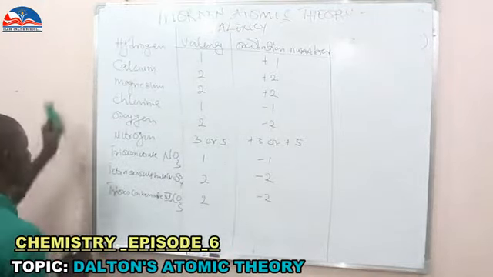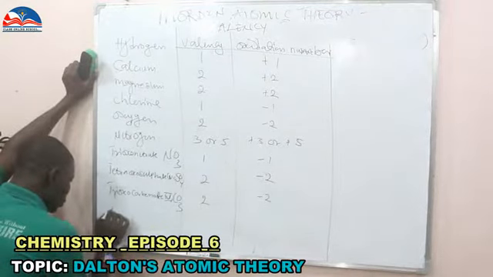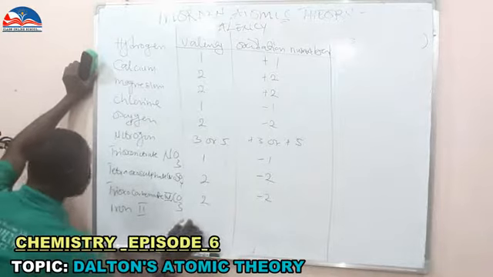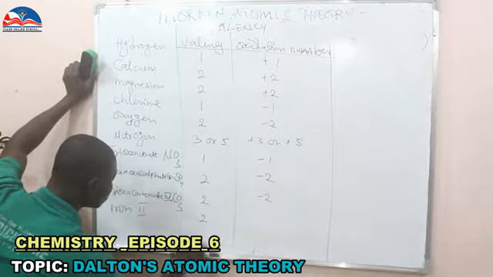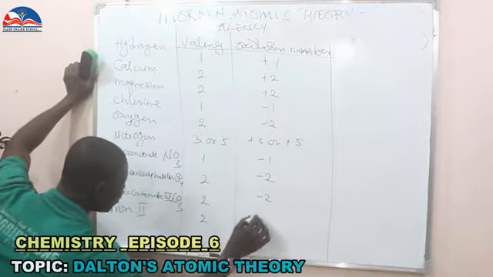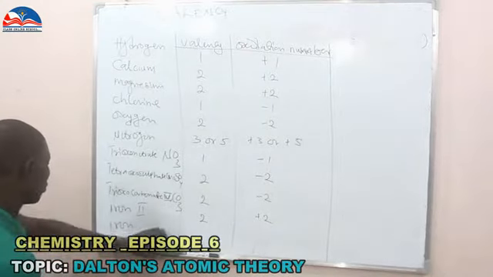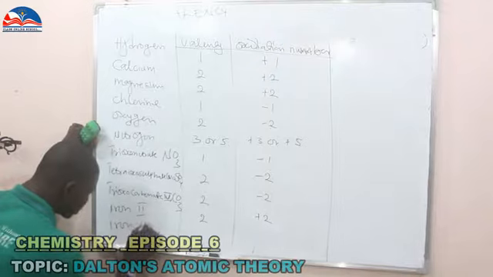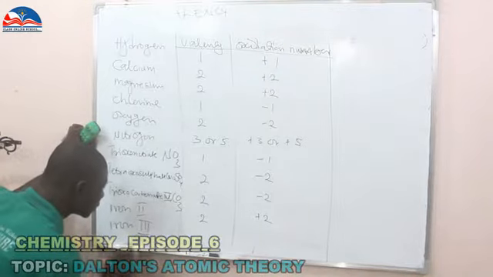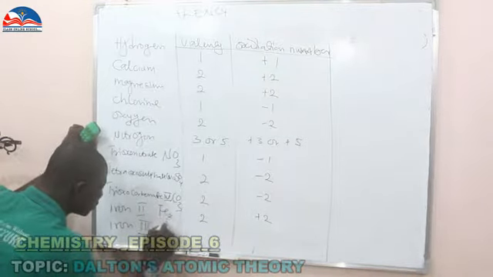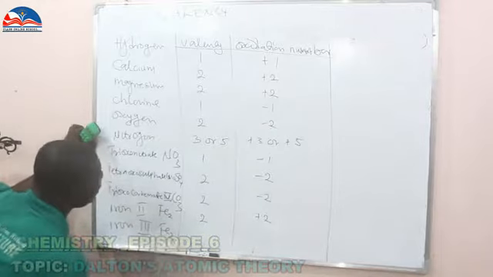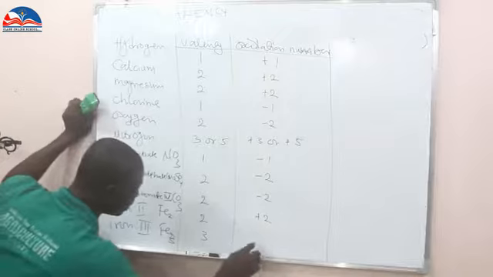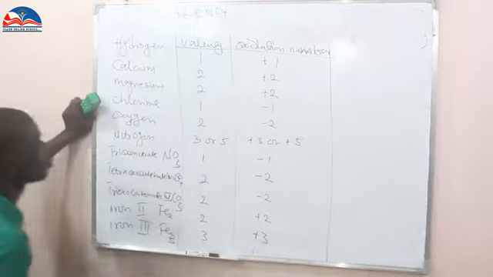We have also iron 2. The valency is 2, while the oxidation number is +2. We have iron 3. The valency is 3, while the oxidation number is +3.